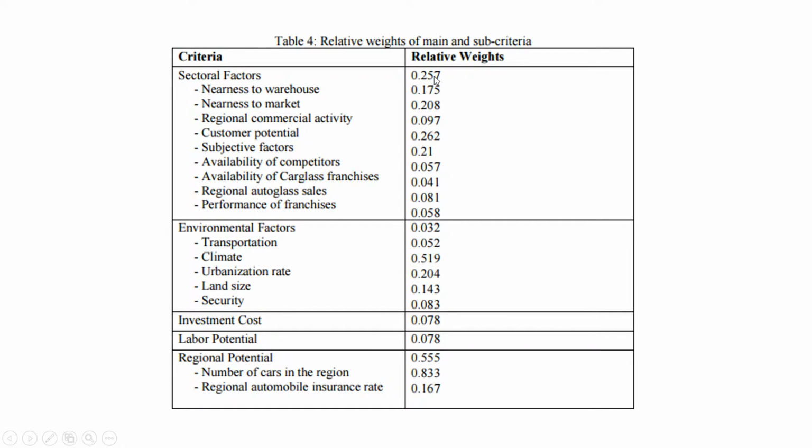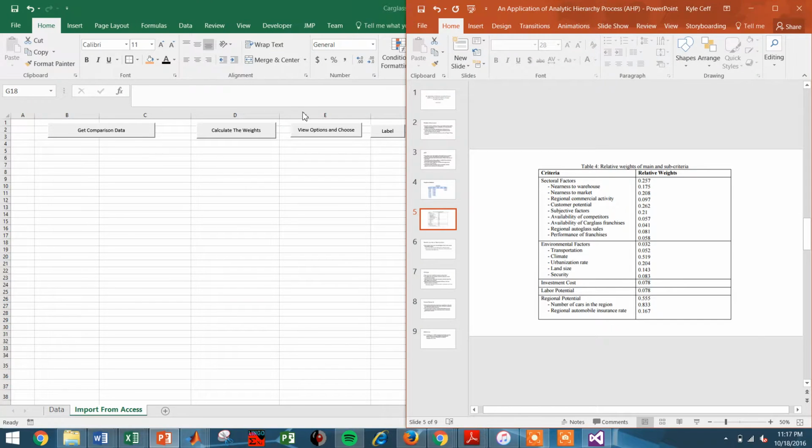And also, as I will display, these sectoral factors, environmental factors, these weights were not correctly calculated from an AHP method, because they actually list the table of pairwise comparisons for the overall criteria, and that's the only pairwise comparison table they list. And after doing the comparisons on that, you get different weights.